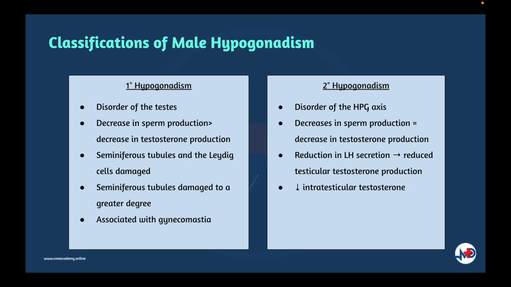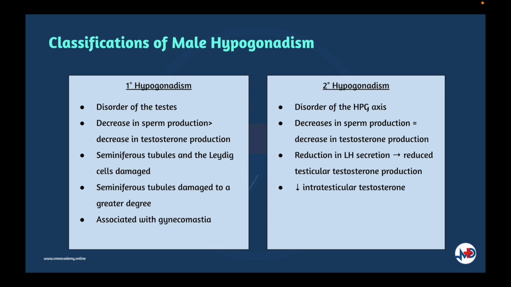Primary hypogonadism is more likely to be associated with a decrease in sperm production than in testosterone production. Although many testicular diseases damage both the seminiferous tubules and the Leydig cells, they usually damage the seminiferous tubules to a greater degree. Primary hypogonadism is more likely to be associated with gynecomastia, presumably due to the stimulatory effect of the supranormal serum FSH and LH concentrations on the testicular aromatase activity. This results in increased conversion of testosterone to estradiol and enhanced testicular secretion of estradiol relative to testosterone.